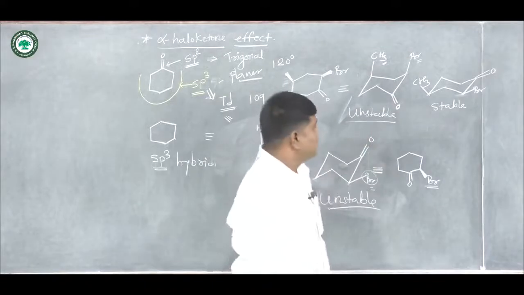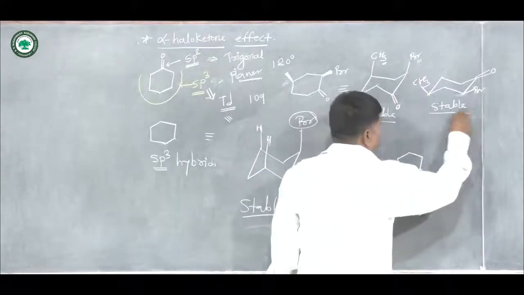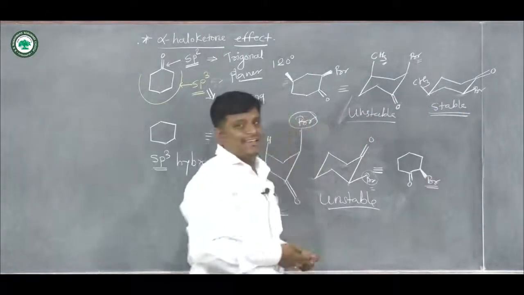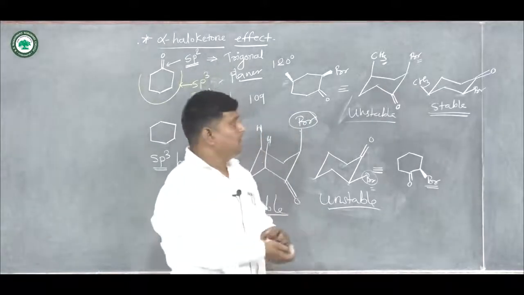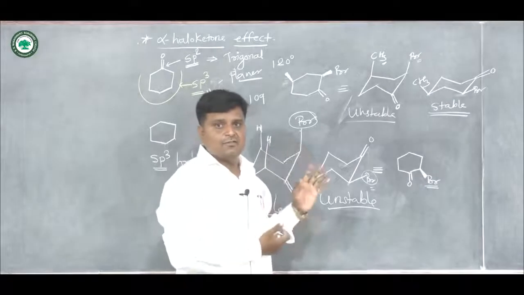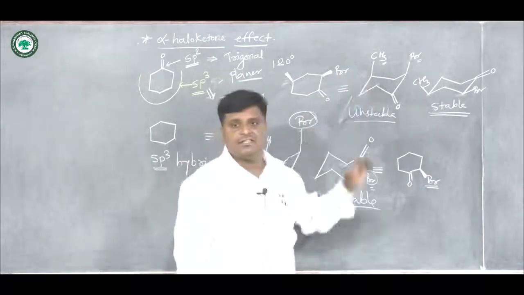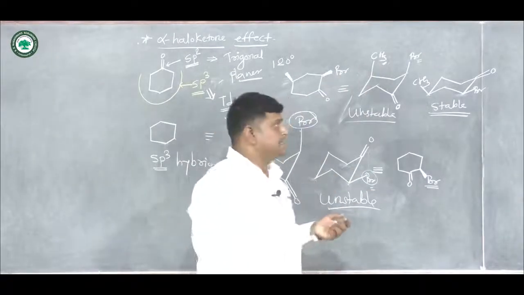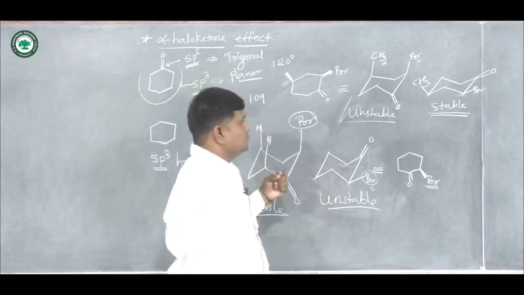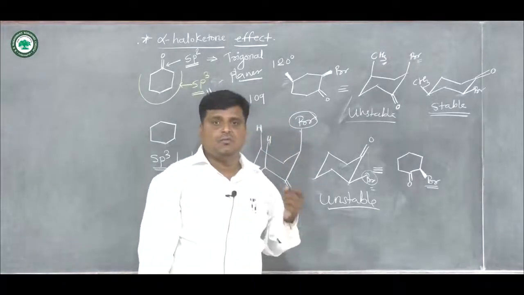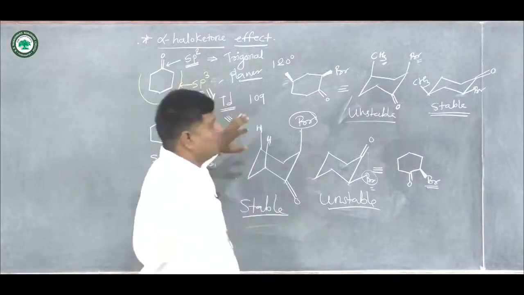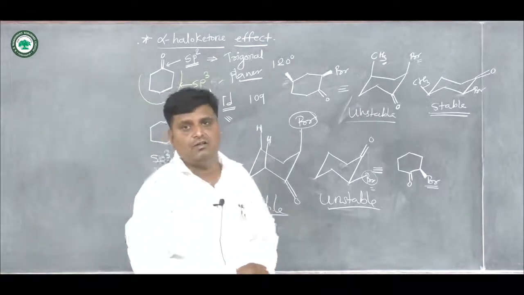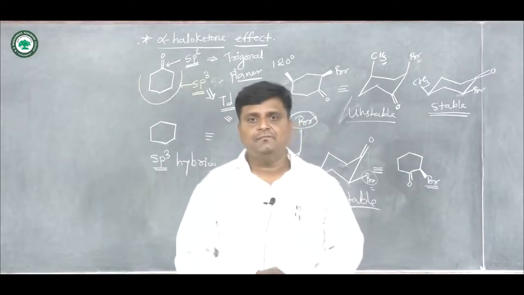So remember in which case our compound is more stable. Okay, and you try to put the groups at that fixed or specific position. By selecting that, you can choose which one is the more stable structure. Okay, and this is all about the alpha haloketone effect. Okay, thank you.